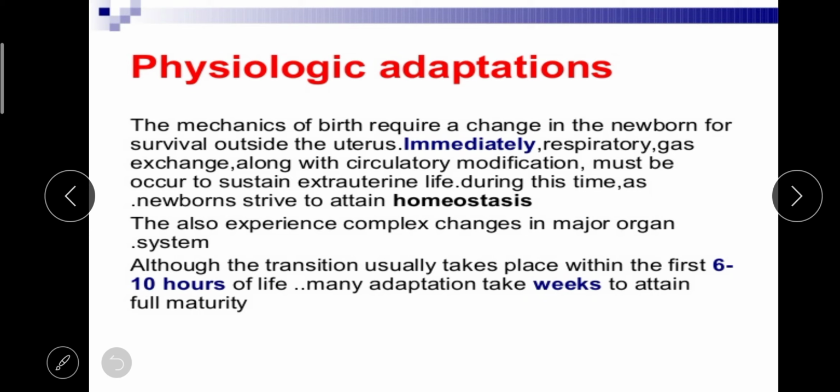So as I have already told, the warmth and the comfort the baby gets inside the uterus will be fully different outside the uterus. So the baby may take some time to adjust with the extrauterine life, and so may all the major organs. But within 6 to 10 hours of life, the baby can adjust if the baby is born with full maturity. It means if the baby is born even after 37 weeks of gestation, okay, then the baby will be able to adjust with the physiologic adaptation.